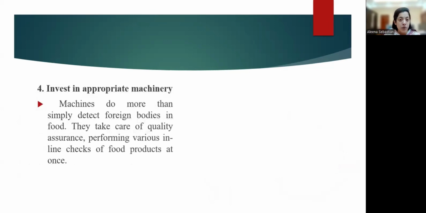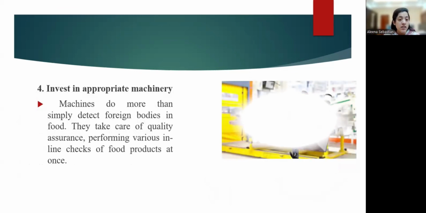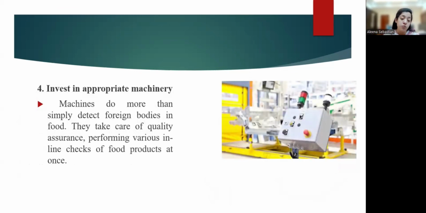Then invest in appropriate machinery. Machines, rather than simply detecting only the foreign bodies in food, can take care of quality assurance, performing various inline checks of food products at once.